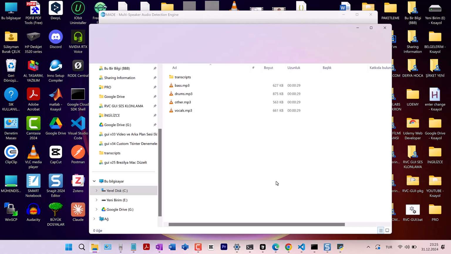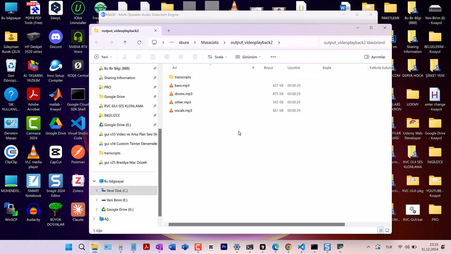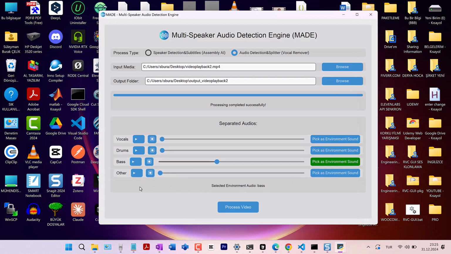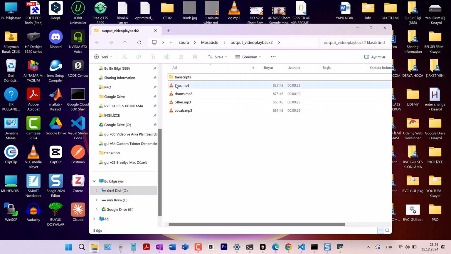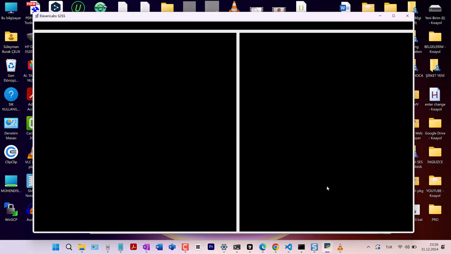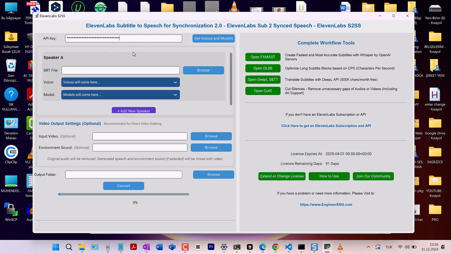We choose which sound is the background, the bass one. Here we have defined our background sound. Let's listen to the bass again. We will select the contacts and add them with Add New Speaker. Let's make sure we have the right sound again. That's the background sound. Afterwards, we can now add multiple speakers in our new interface in our ElevenLabs application.